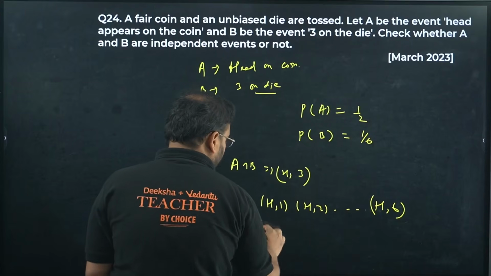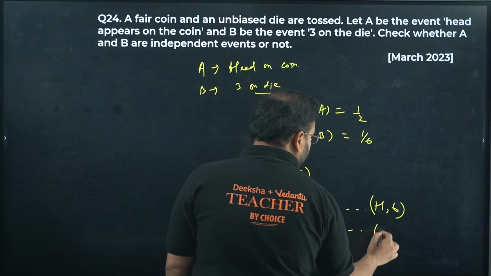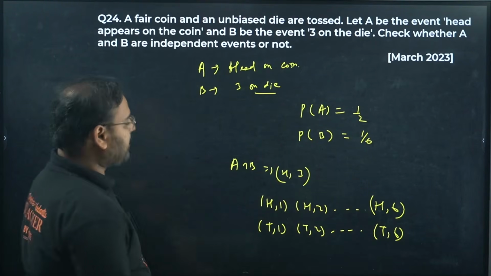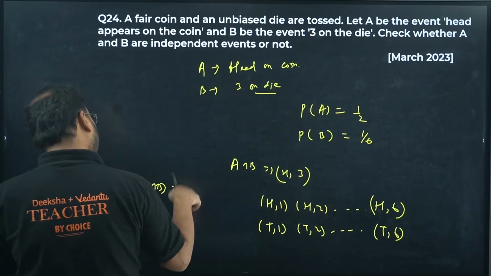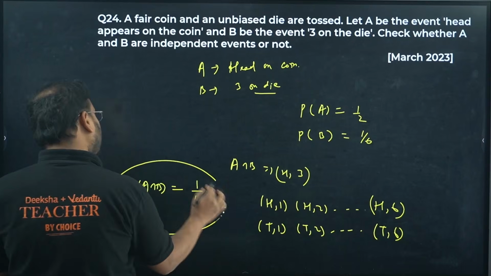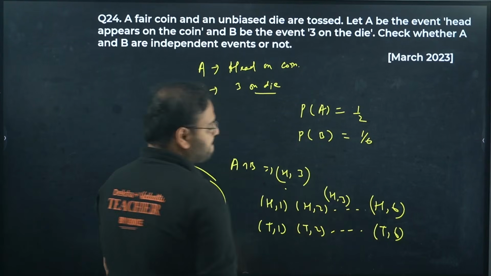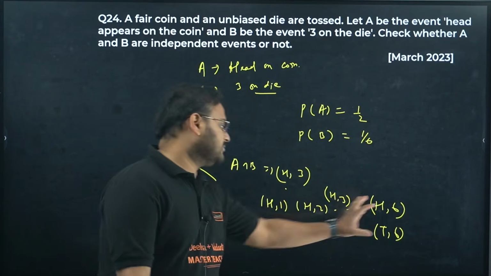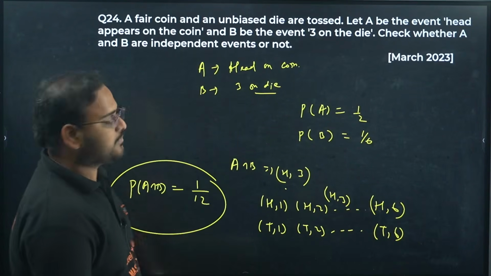And with tails, again the same thing: tails with 1, tails with 2, all the way till tails with 6. So there are a total of 12 events. So the probability of A intersection B, getting a head and a 3, will be 1 chance out of 12. Only one is head and 3. So 1 by 12.